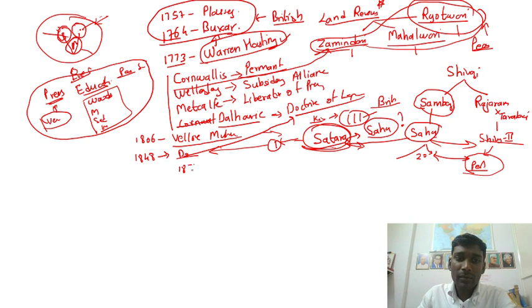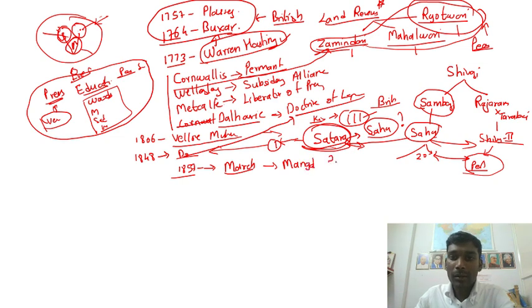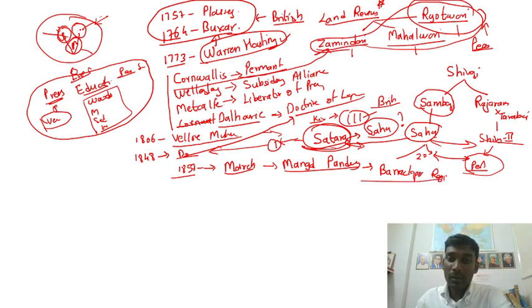Slowly, in 1857 there was a revolt. What happens in March 1857? There was a soldier called Mangal Pandey. You all know him. Mangal Pandey was a soldier in the Barrackpore regiment. Mangal Pandey refused to use a type of bullet or cartridge which was introduced by the British, so he killed his senior officer and he was hanged.